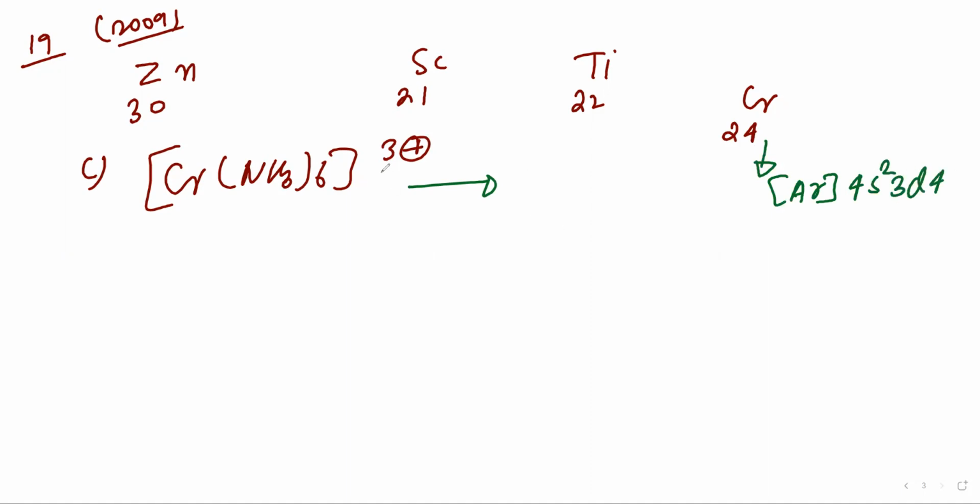After losing 3 electrons, because the oxidation state of chromium is +3 in the complex compound, its configuration will be argon 4s0 3d3.